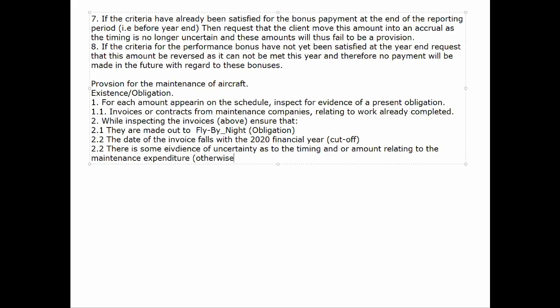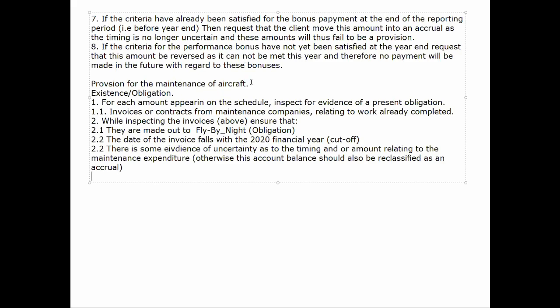Sometimes you've got strange contracts with contingent clauses, etc. The airline industry in particular is notorious for those types of clauses. So we want to make sure that we understand the agreement and the invoices to identify if there is some uncertainty arising from the payment of the maintenance.